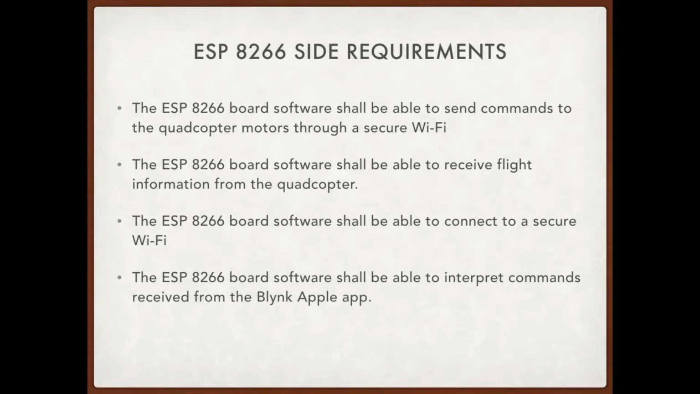Some ESP side requirements: the ESP board software shall be able to send commands to the quadcopter motor through a secure Wi-Fi. The ESP board software shall be able to receive flight information from the quadcopter. The ESP board software shall be able to connect to a secure Wi-Fi, and the ESP board software shall be able to interpret commands received from the Blynk application.